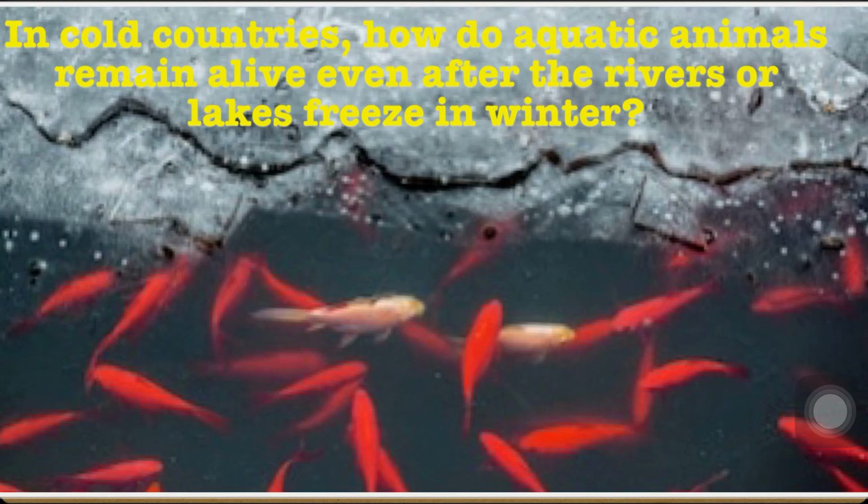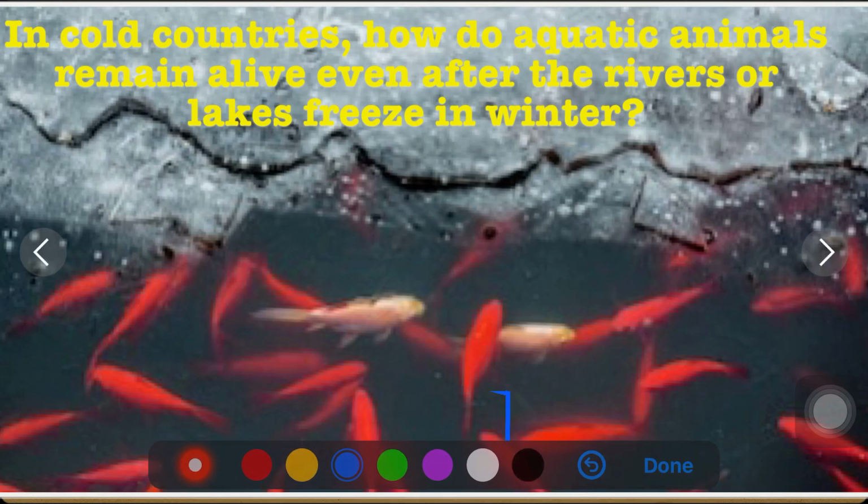It is possible for aquatic animals to remain alive even though rivers and lakes freeze in winter, because not the whole water body freezes. In cold countries, the temperature of the water bodies decreases, as a result of which ice is formed at the top layer.